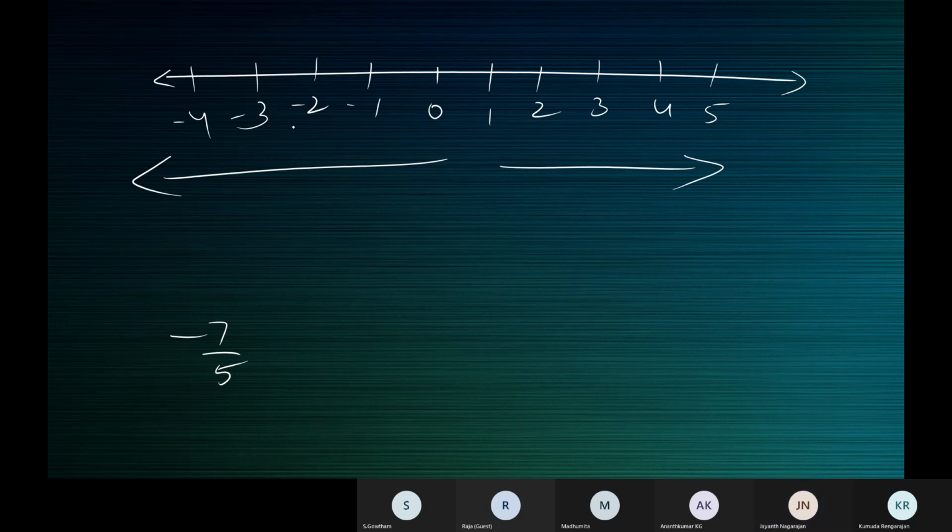Okay, ma'am. Is minus 3 by minus 11 an integer? No, ma'am. Is minus 3 an integer? Yes, ma'am.